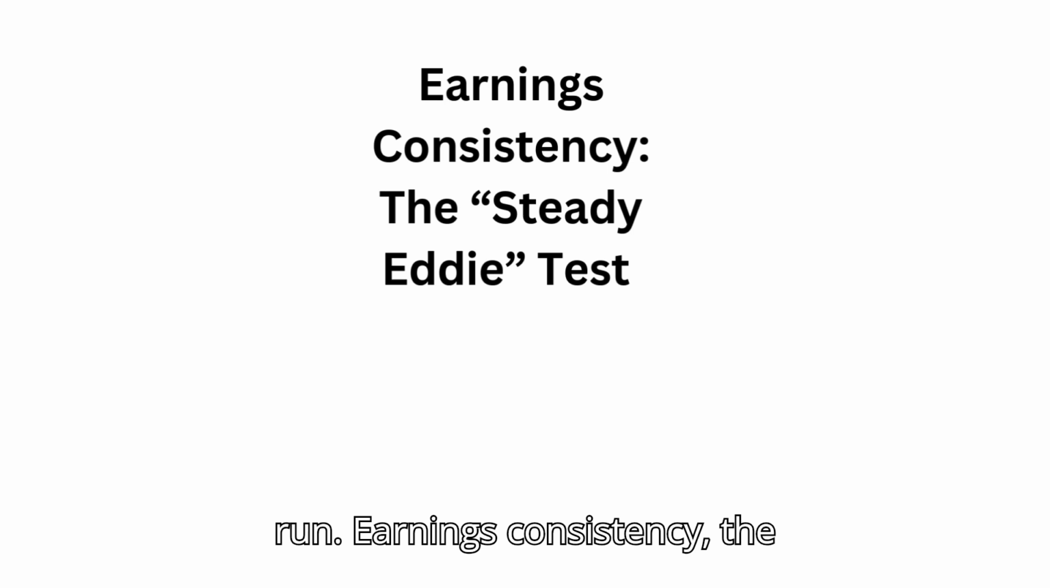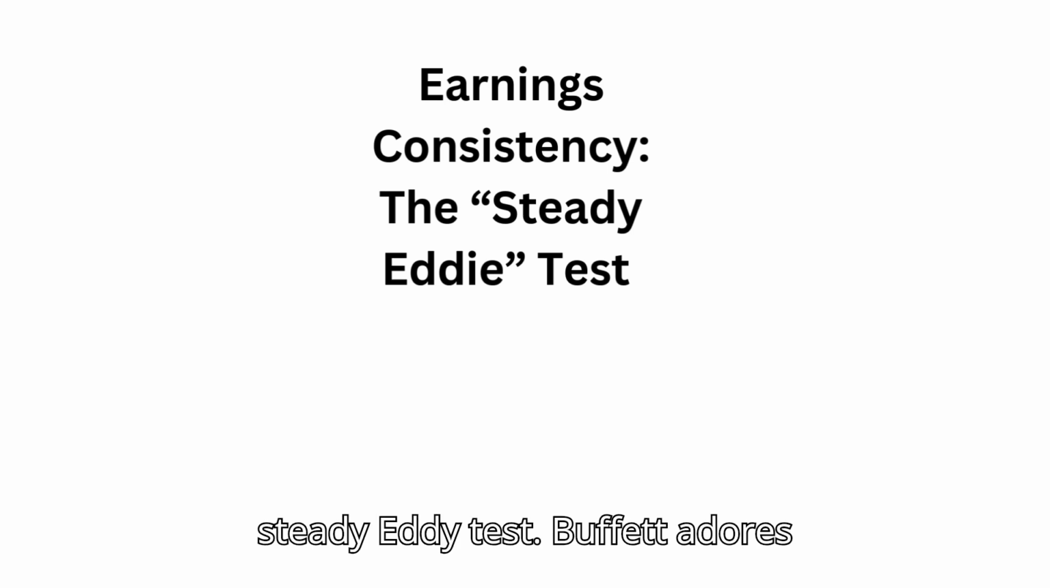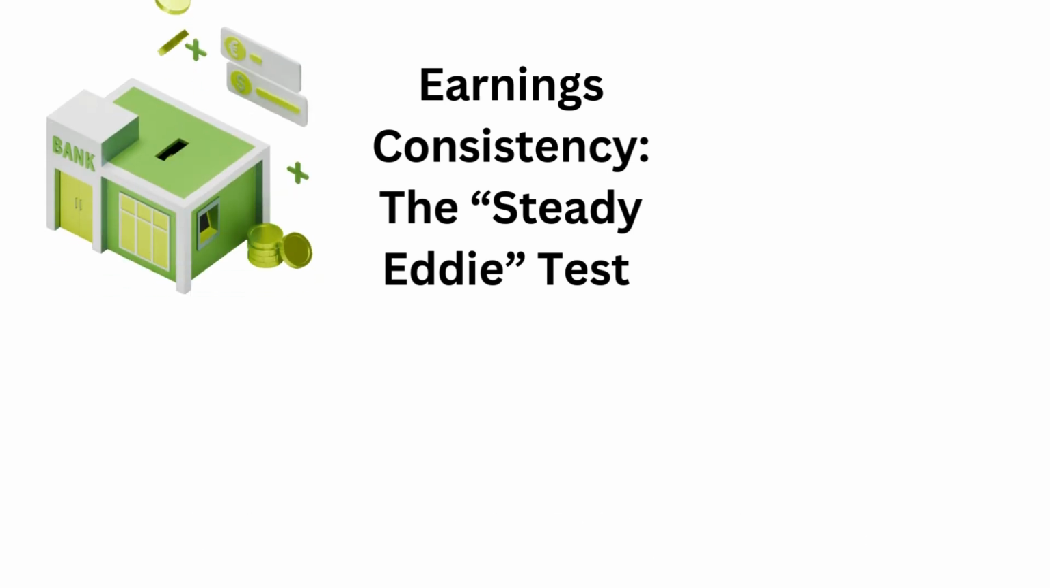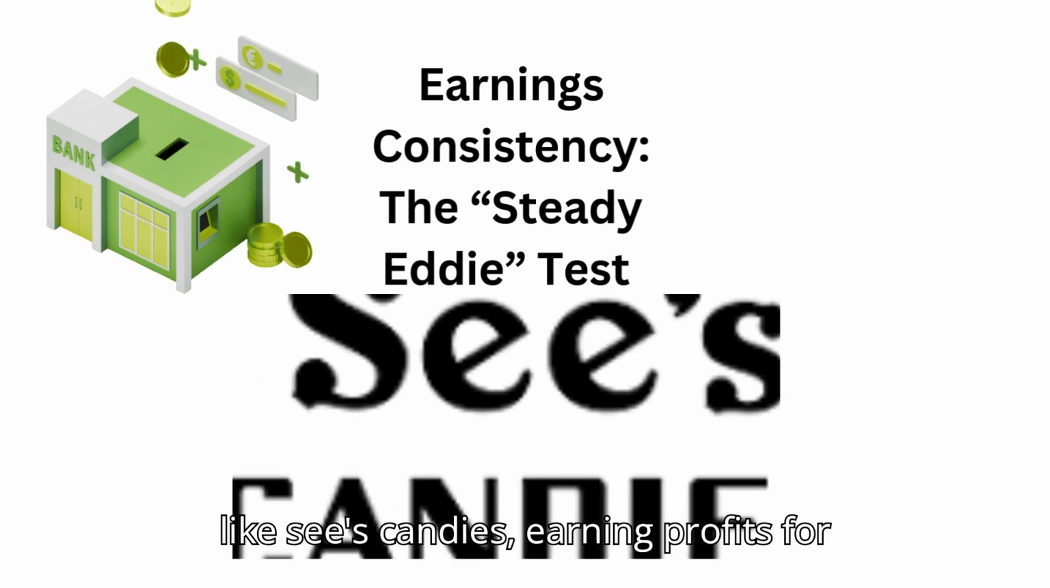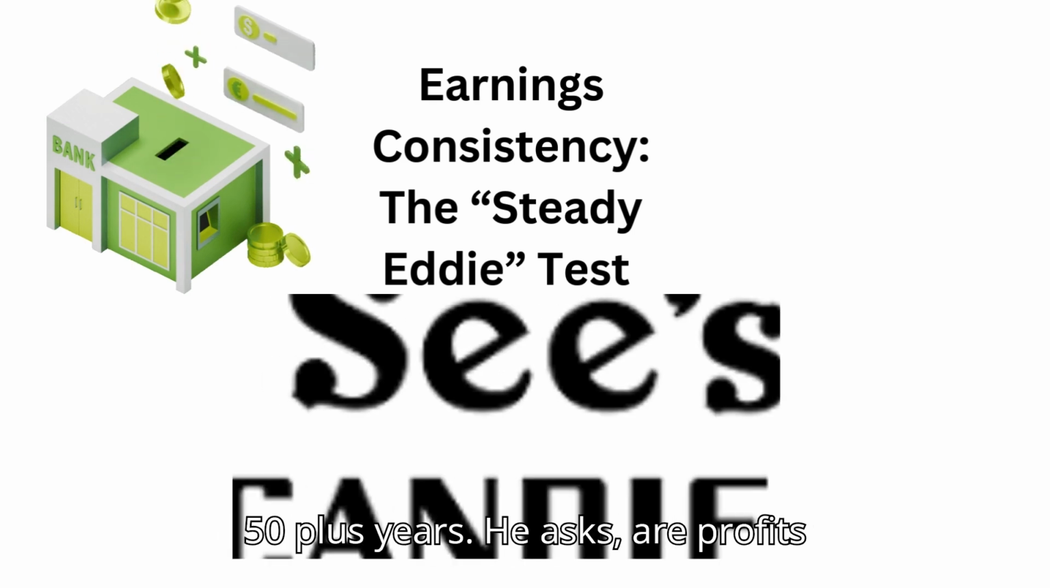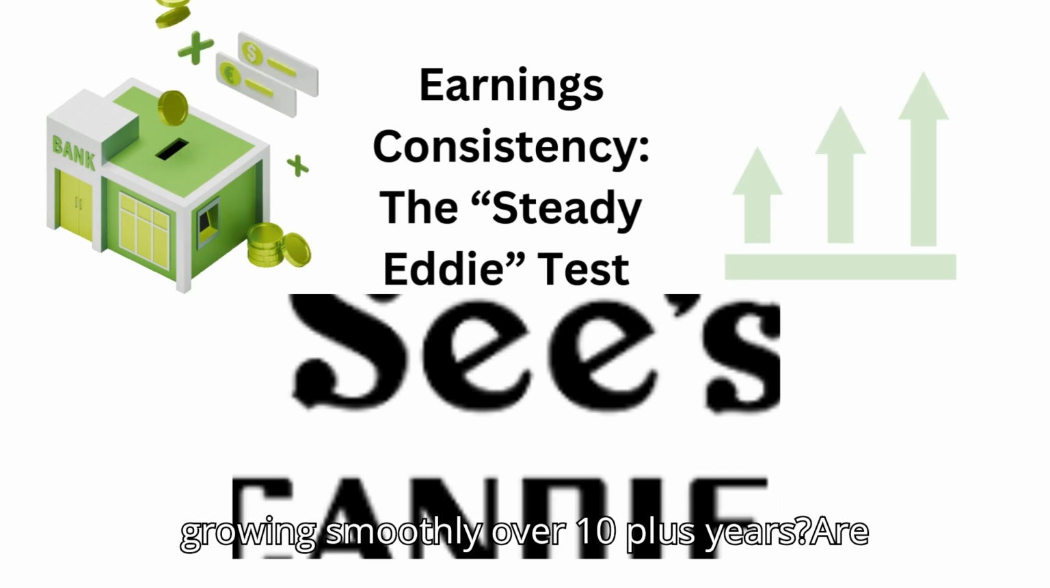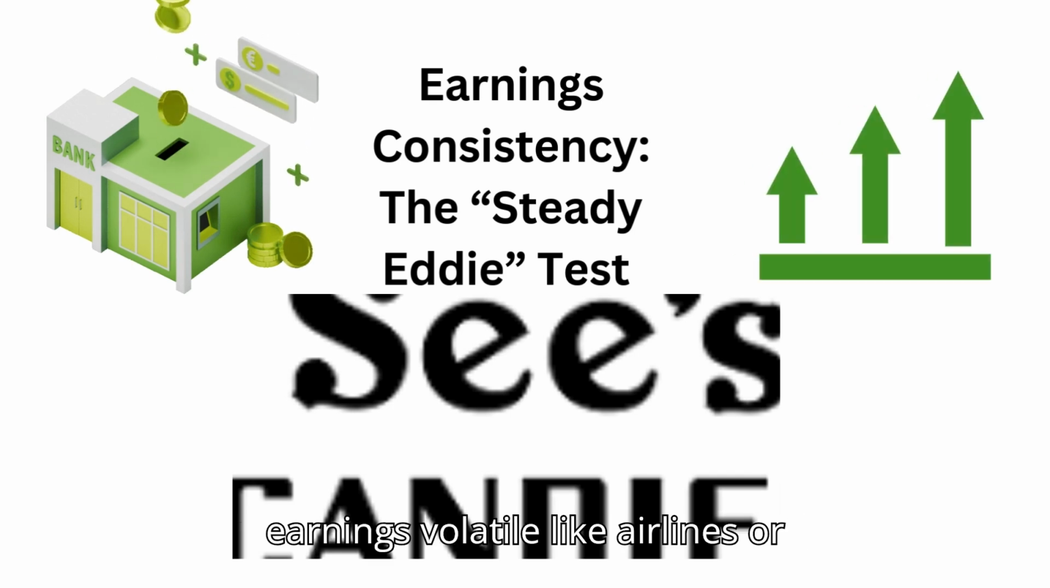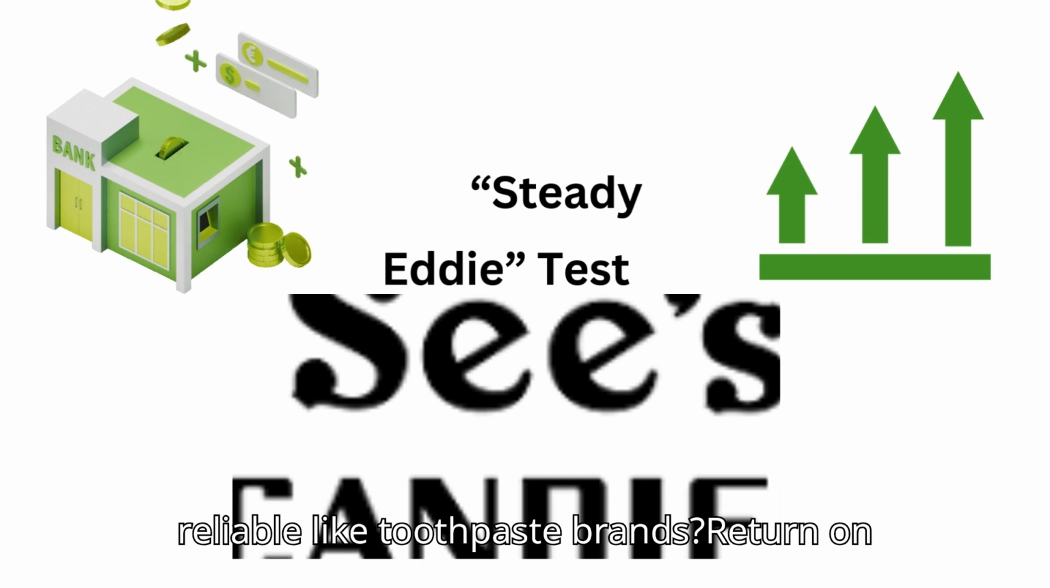Earnings consistency: the steady Eddie test. Buffett adores businesses that print money predictably, like See's Candies, earning profits for 50-plus years. He asks, are profits growing smoothly over 10-plus years? Are earnings volatile like airlines or reliable like toothpaste brands?